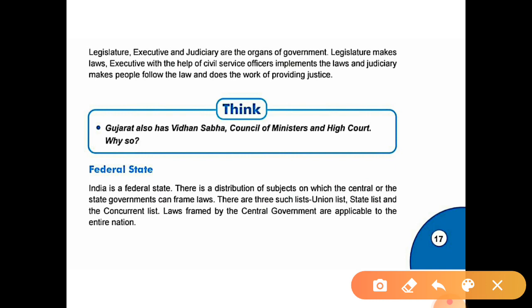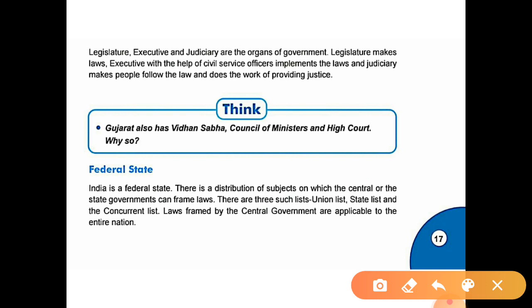Laws framed by the central government are applicable to the entire nation. The laws made by the union government or central government will be applicable for every person of the country. If a state government makes a law, the law will be applicable to only that state.